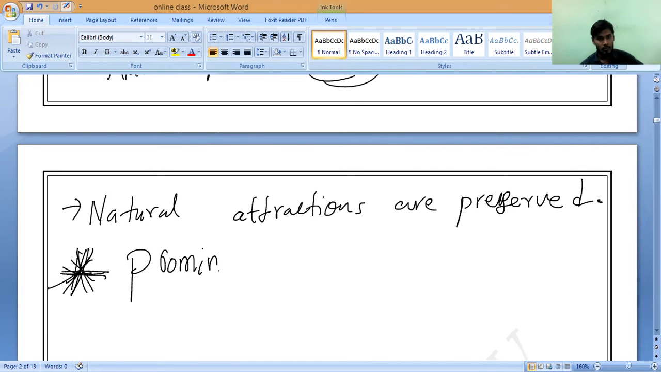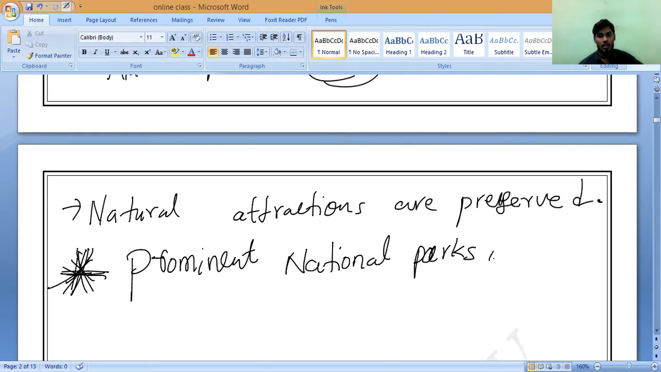Sir, national parks are present all over the world, no? Yes, all over the world, but we will study only India. Every country has them, because everybody needs to conserve the animals and the wildlife.